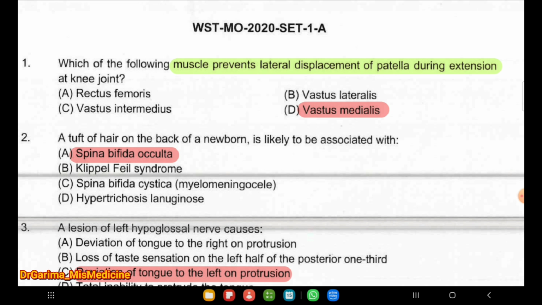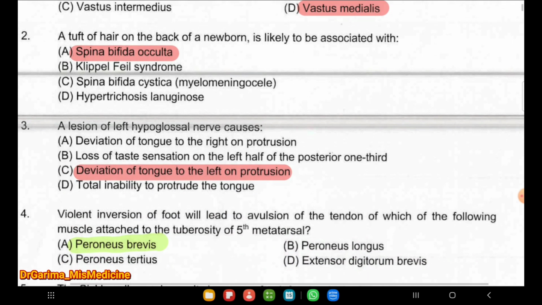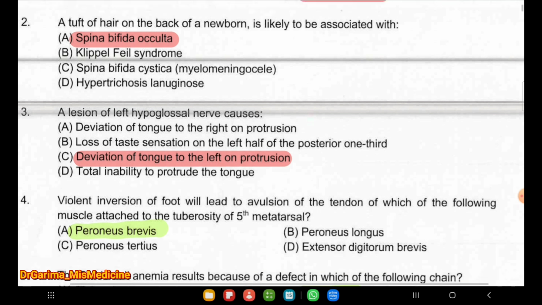The next question is, a tuft of the hair on the back of a newborn is likely to be associated with spina bifida occulta. Next question is, a lesion of left hypoglossal nerve causes deviation of tongue to the left on protrusion. Next question, violent inversion of foot will lead to avulsion of the tendon of which of the following muscle attached to the tuberosity of the fifth metatarsal is peroneus brevis.